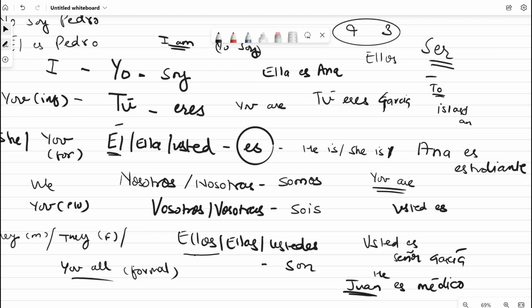If I want to say we are students, nosotros somos estudiantes. If I want to say you all are students, vosotros sois estudiantes. If I wanted to say they are students, ellos son estudiantes. Pretty simple. Yo soy, tú eres, él, ella, usted es, nosotros somos, vosotros sois, ellos, ellas, ustedes son.